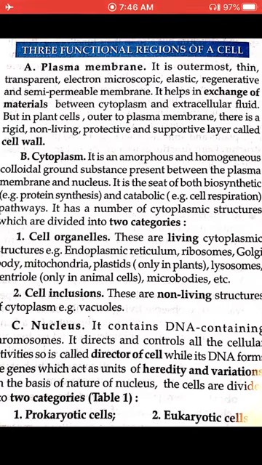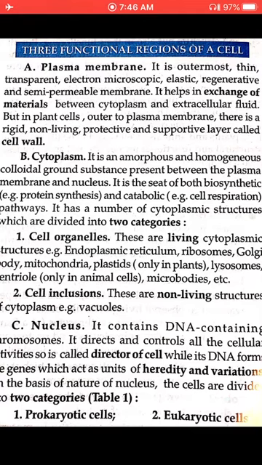Cytoplasm is the component which is present inside the plasma membrane, and inside this cytoplasm all the cell organelles are embedded. It's a fluid which helps in the transport of nutrition to the various organelles. The maximum process of catabolism, that is cellular respiration, protein synthesis, all biosynthesis takes place inside the cytoplasm.